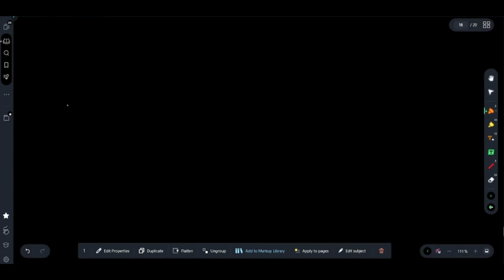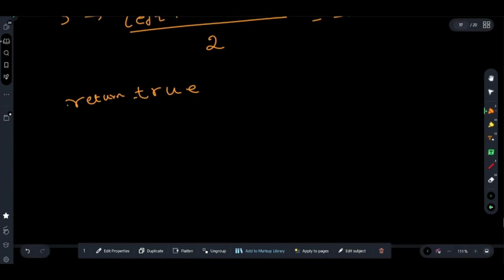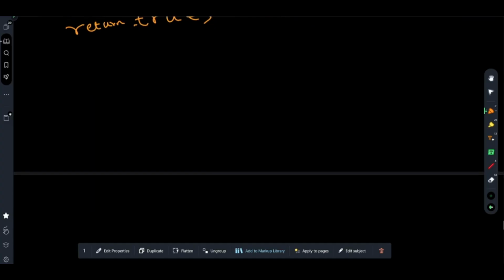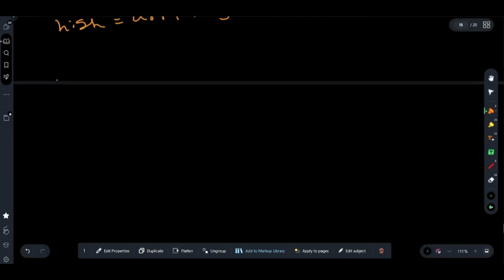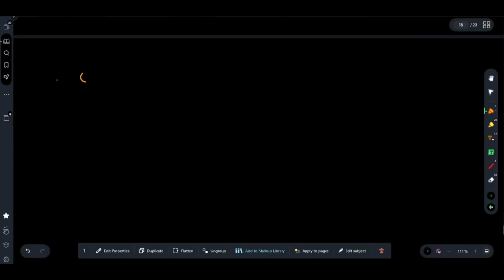Let us now start the linear search. This is the overall algorithm, and for the linear and binary search, the binary search conditions I've already told you. Let us not do the linear search at all. Let us jump directly to the binary search. So your low, as I said, was arr of (n minus 1) by 2. Your high is arr of n minus 1 plus k, from D to G plus k, as we had discussed.